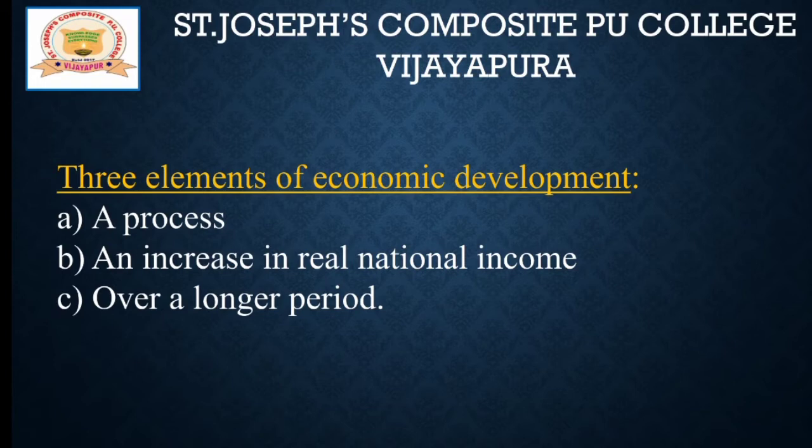That means if an economy's real national income increases over a period of time continuously, then it is called economic development. So these 3 elements are very essential for economic development: process, an increase in real national income, and over a long period of time. Now let us discuss these three elements in detail.